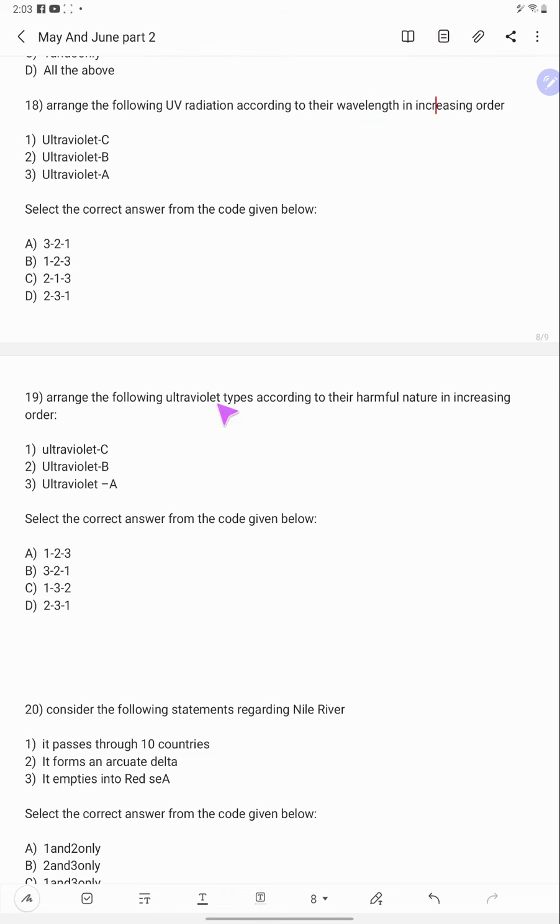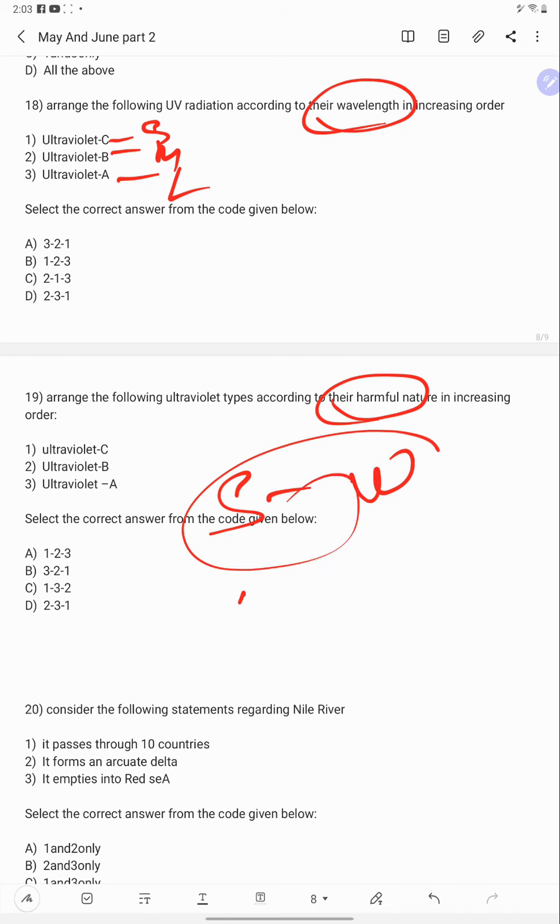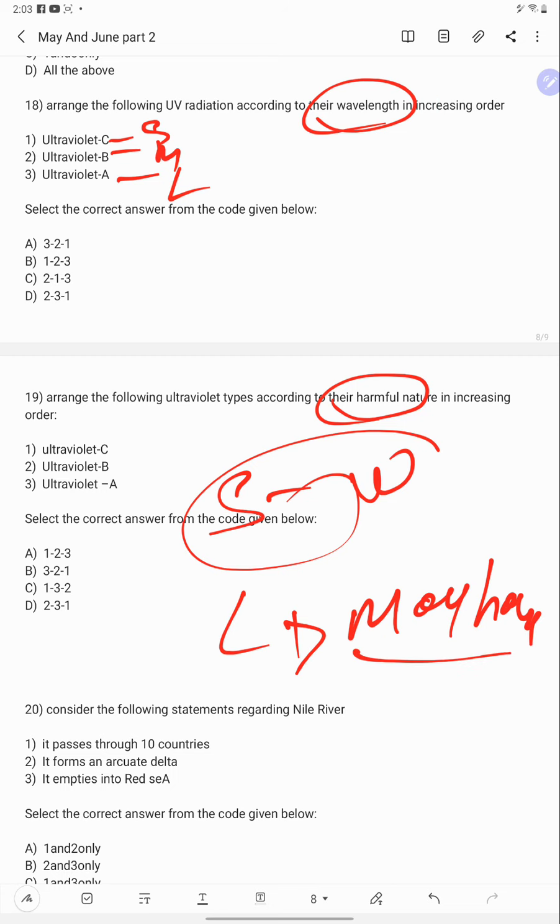Arrange the following ultraviolet types according to their harmful nature in increasing order: ultraviolet C, ultraviolet B, ultraviolet A. Here they are asking about the harmful nature. You know the wavelengths: this is short, this is medium, this is long. The shorter the wavelength, the more harm it will do. The longer the wavelength, the less harm it will do.